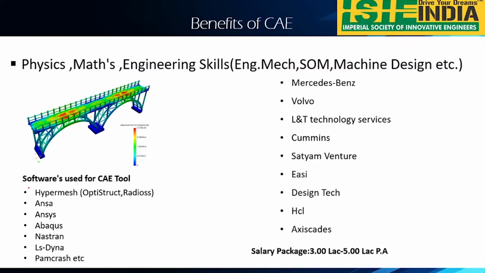Okay. Basically, these two softwares are universal softwares to start your career as a CAE engineer. Why? Because meshing is one of the important key roles in CAE. So when you are trying for CAE, or if you want to switch for the course, the main thing is you have to know the meshing or the preparation of your particular component.